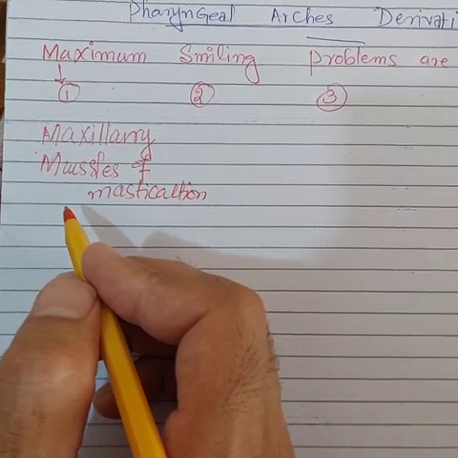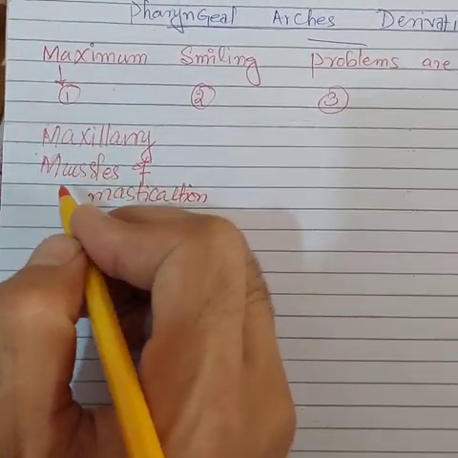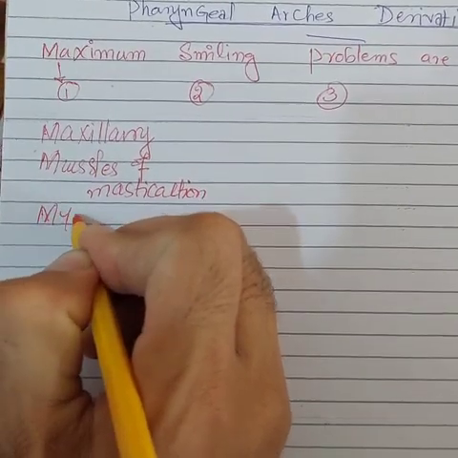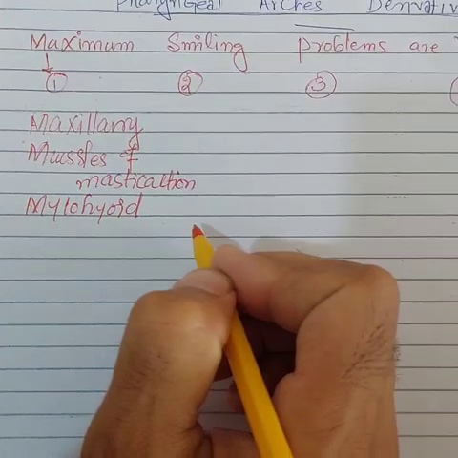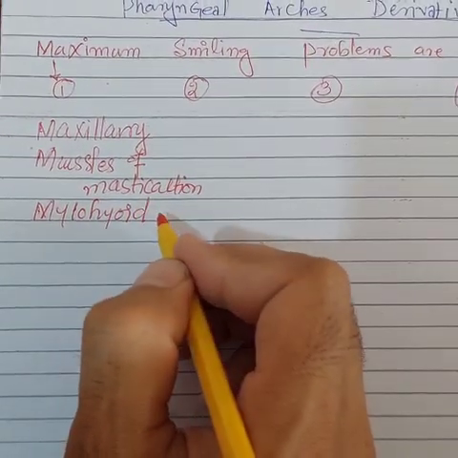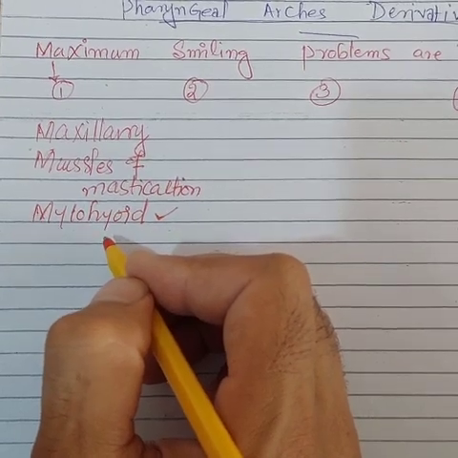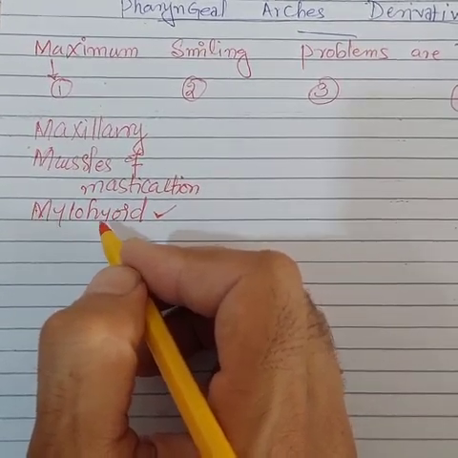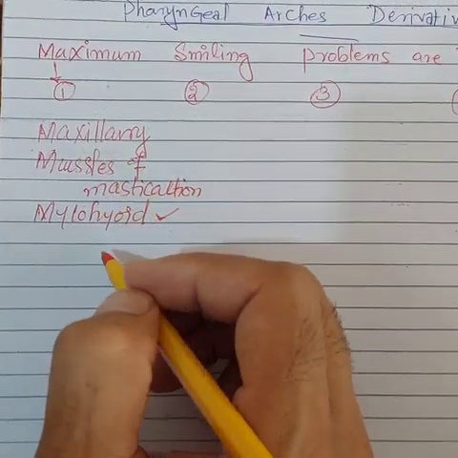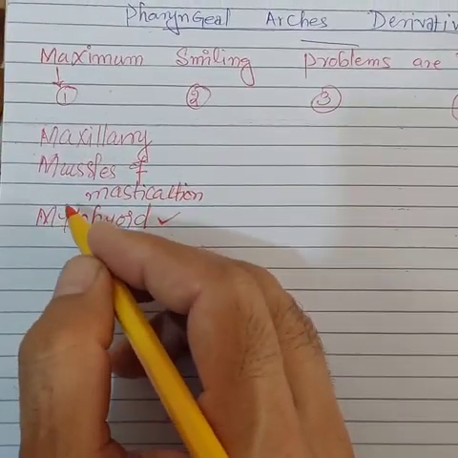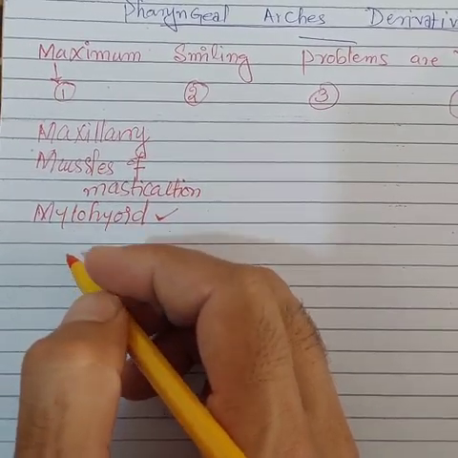You should also know that the mylohyoid muscle, which divides the submandibular gland, is also a derivative of first pharyngeal arch. And you should remember it this way, that the mylohyoid divides the submandibular gland, which sounds like the maximum, and the mylohyoid also starts from M, so it is the derivative of first pharyngeal arch.